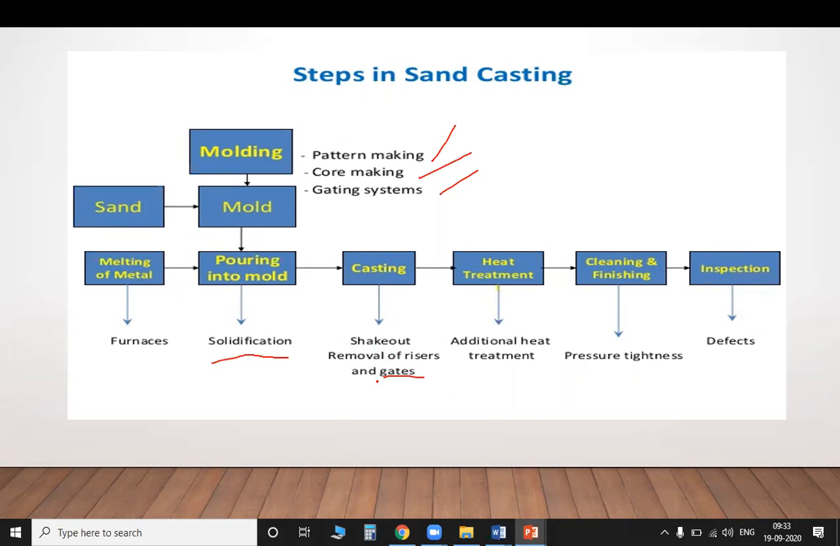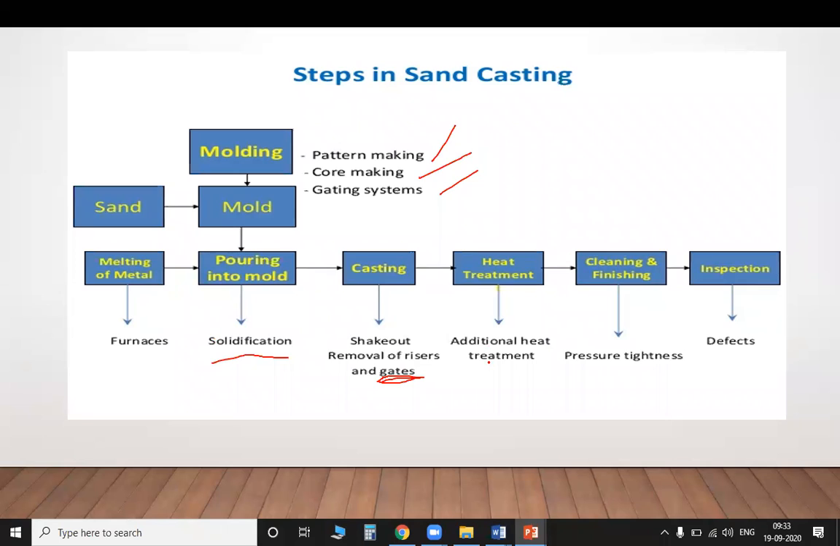So gates are very important. Gates are nothing but what allow the molten metal inside the pattern, so that it can be moved inside in a correct manner. Without having some gate system, how can it be moved? So gates are important, and then comes the removal of the risers and the gates.